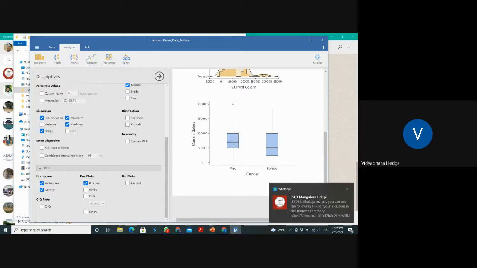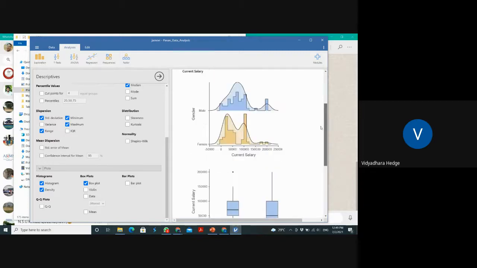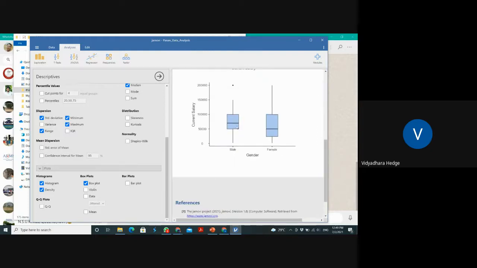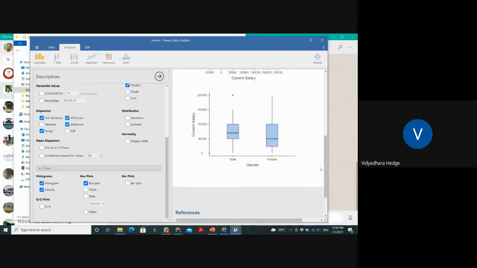Now, see, this is actually the box plot, how to analyze this. This is for male and female, and this thick line is the median line. We call it a median line. Just go to the tables above. The median is 70,000, and in the other case, the median is exactly 50,000. It is showing there.